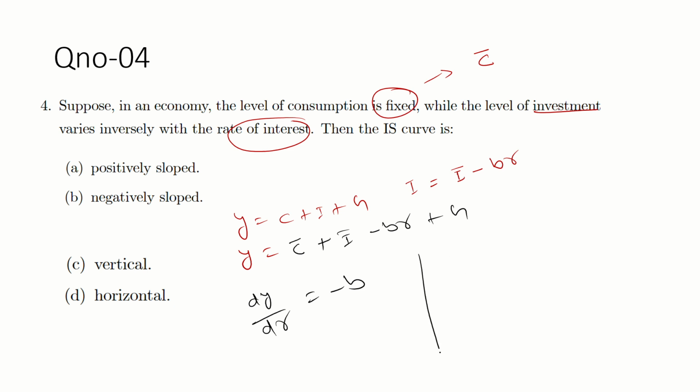And we know the slope of the IS curve is dr by dy. So if you just reverse this, what will you get? Minus 1 by B.